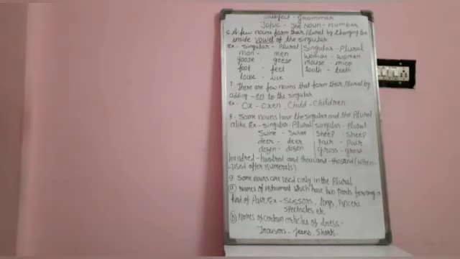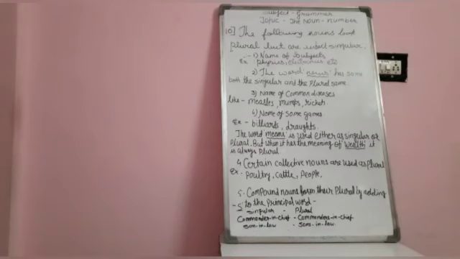The next rule is some nouns are used only in the plural. For this, number A is names of instruments which have two parts forming a kind of pair. Example, scissors. We will say scissors whether it is one or more than one. Tongs, pincers, spectacles, etc. The next is names of certain articles of dress, which are also the same in singular and plural, like trousers, jeans, shorts.